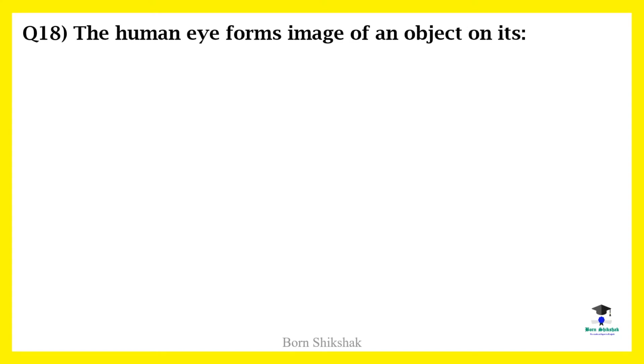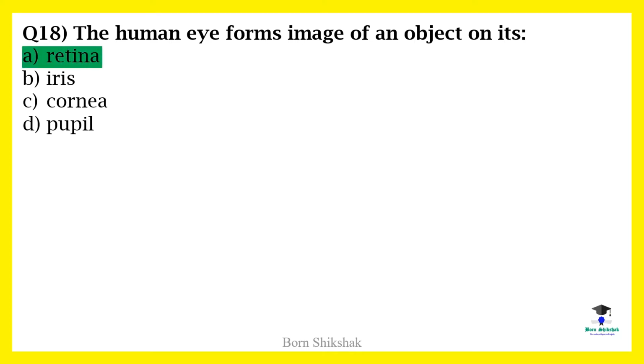Question 18. The human eye forms image of an object on its A. Retina, B. Iris, C. Cornea, D. Pupil. The correct option is A. Retina.